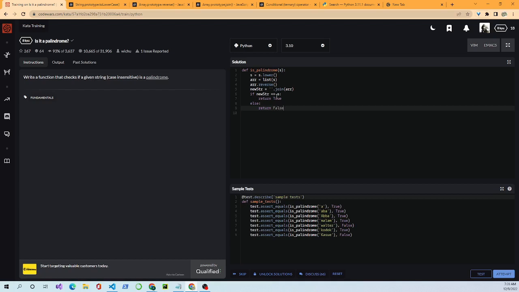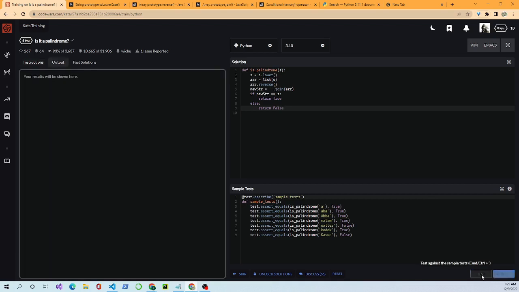All right, so we have it written out. We turn s lowercase, turn it into an array using the list function, reverse the letters, turn it back into a string, and then test if it's a palindrome by comparing the new string to the original s variable up here.